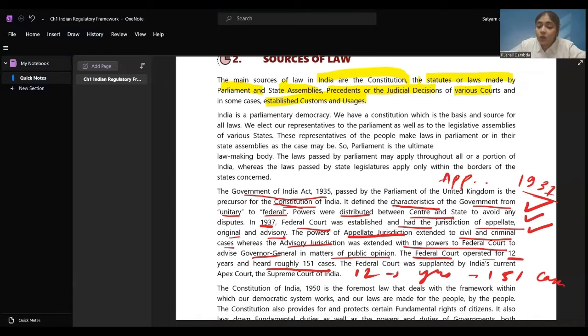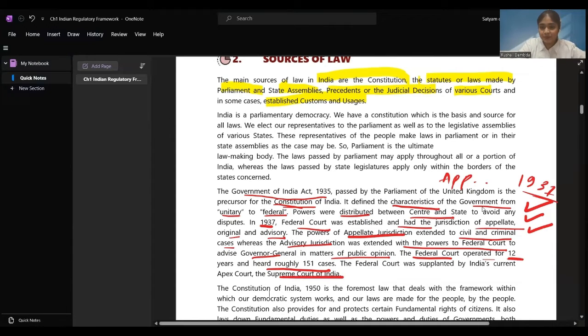The federal court was supplanted by India's apex court, the Supreme Court. Federal court was replaced by India's current apex court, the current highest court, that is the Supreme Court of India. So, Supreme Court of India became the federal court. The federal court was replaced by the Supreme Court of India, that is our apex court or the highest court in India. I hope we are clear till here.